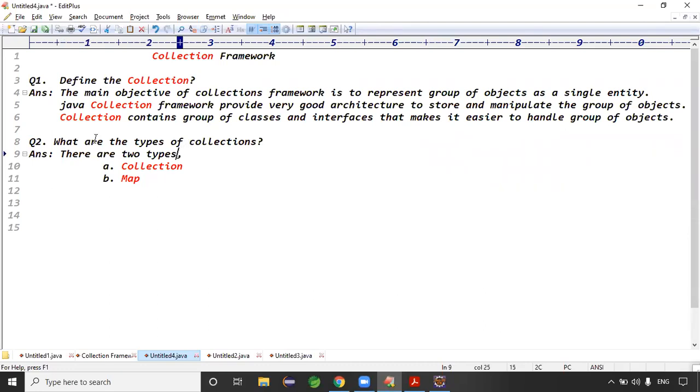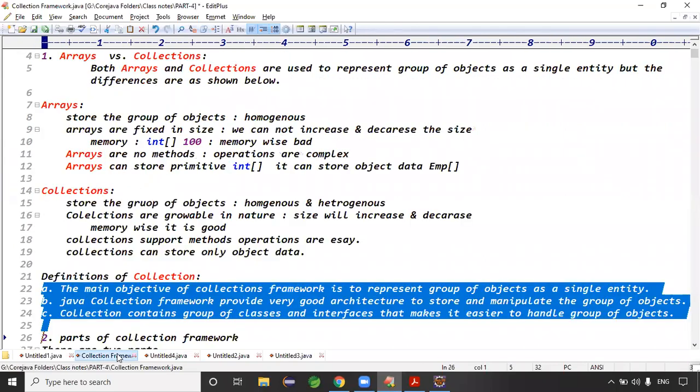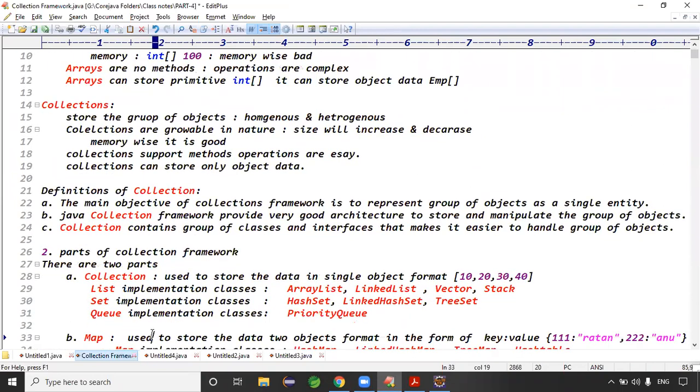How many parts of the collection framework are there, guys? Not types, parts. There are two parts of the collection framework: one is the collection part and the other is the map part, right? Exactly. You tell me question number 3. Parts of collection framework, right?